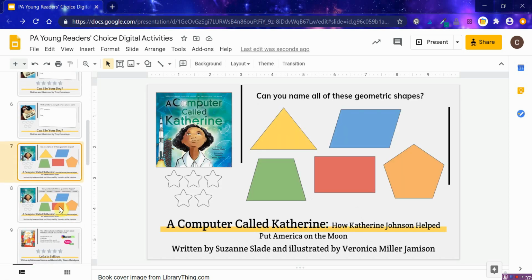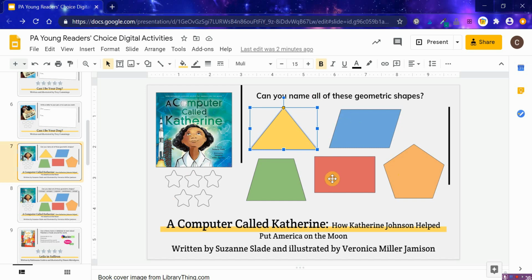The next book I would recommend is A Computer Called Katherine. This book just had such amazing math connections, and I thought, what a great way to incorporate talking about geometric shapes into our read aloud. For this, I had the stars over here on the side, and there are 2 versions of this activity. The first is not giving the students a word bank. It's just asking them to name the shapes. Of course triangle and rectangle will probably be simple, but parallelogram, trapezoid, and pentagon might be more difficult.